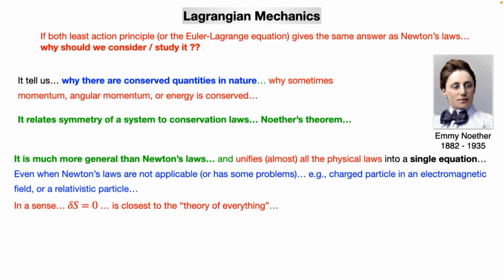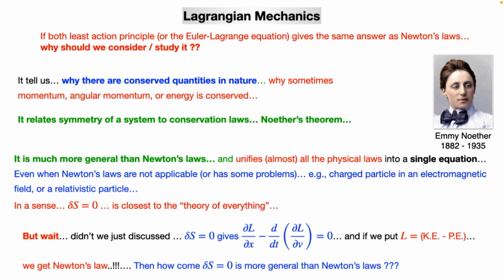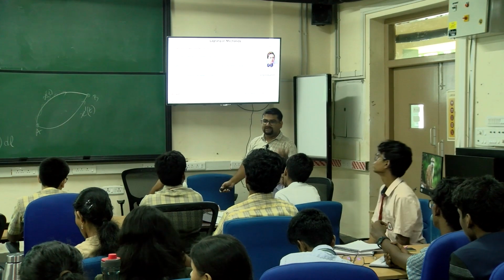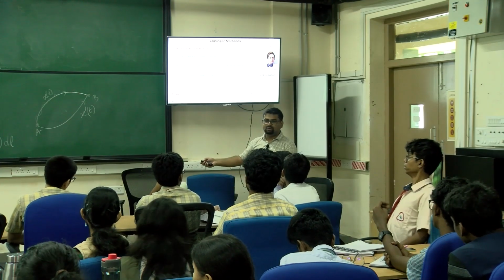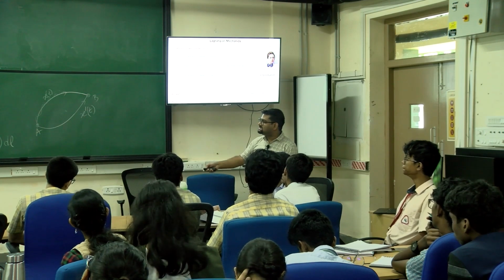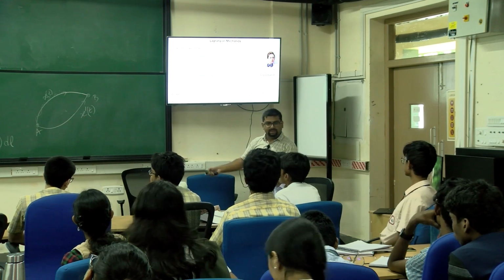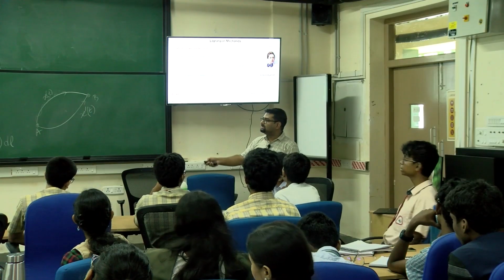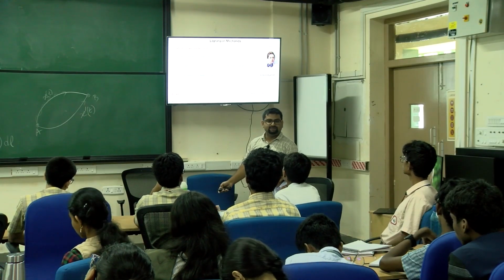But then you can ask that once again. So from the principle of least action, we get the Lagrange equation, and if I put the Lagrangian as kinetic energy minus potential energy, we get Newton's law, right? But then why is this much more general than Newton's law? They are equivalent. If one is more general, then the other also needs to be more general, right? Because we just showed that if I take this, then they are equivalent, right? Why am I telling you that this is more general? What is the answer?